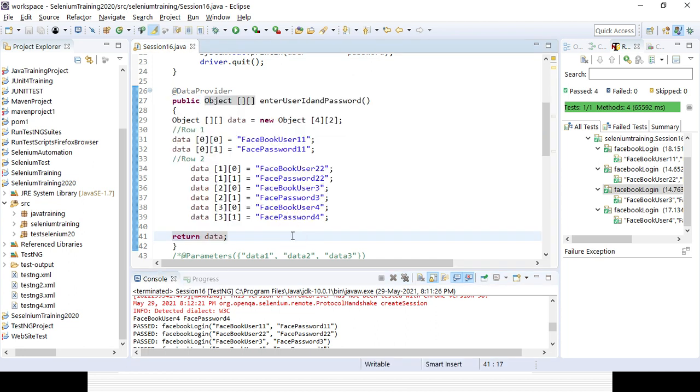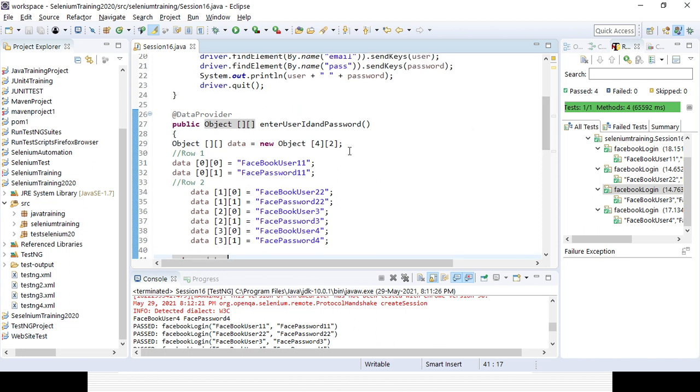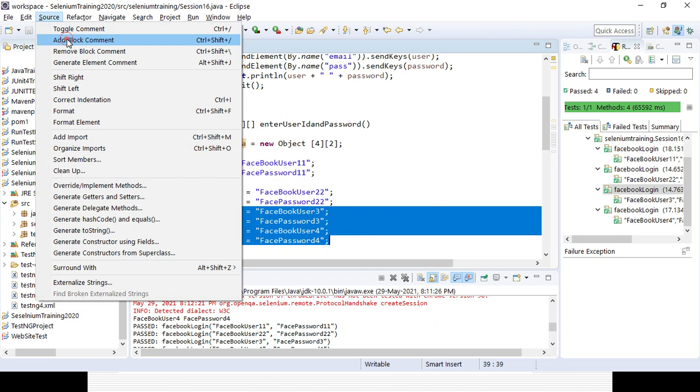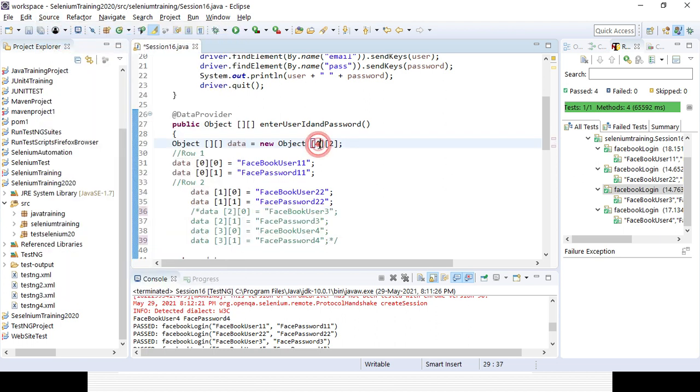One question: 4 will be the iteration, and what will the 2 be? 2 is the number of elements. And this is the number of iterations, so you need to make them in sync. Now suppose you want to uncomment another 2 sets, then definitely you have to make a change in your iteration. Simply change it.